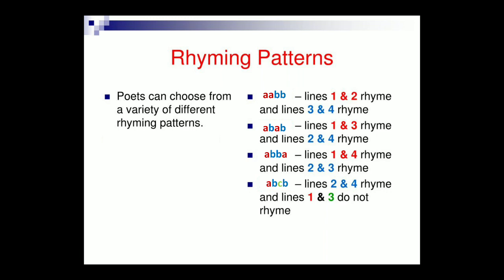Here are a few examples. A, A, B, B: when lines 1 and 2 rhyme and lines 3 and 4 rhyme. A, B, A, B: when lines 1 and 3 rhyme and lines 2 and 4 rhyme. A, B, B, A: when lines 1 and 4 rhyme and lines 2 and 3 rhyme. A, B, C, B: when lines 2 and 4 rhyme and lines 1 and 3 do not rhyme. So these were a few examples of rhyming patterns which the poet uses in poems.